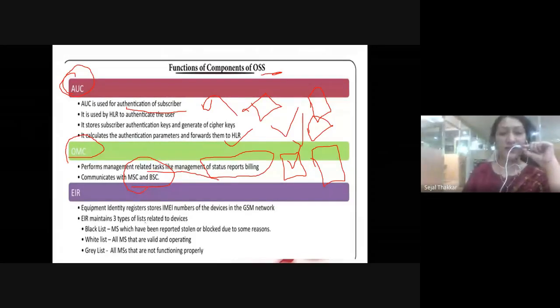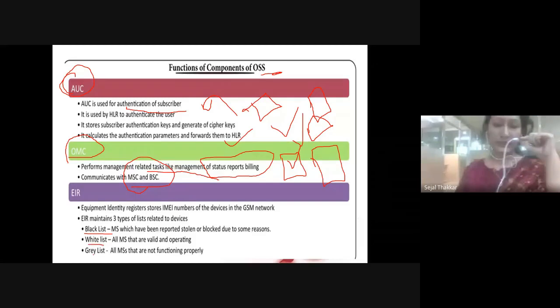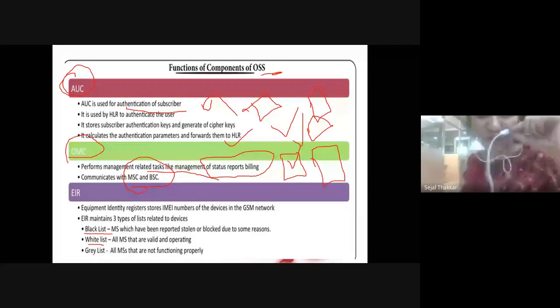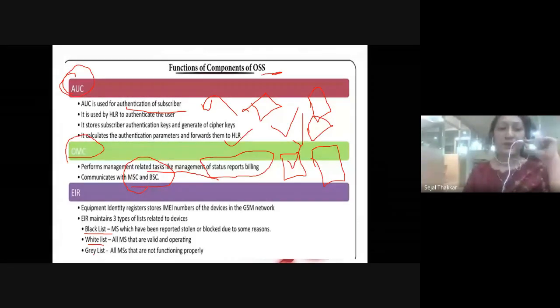Third one is the equipment identity register, which has three lists. The first one is the blacklist, the second one is the whitelist, and the third one is the gray list, right? The blacklist keeps the information of mobiles which are stolen or blocked due to some problem. If I have not paid my bill for a long time, then my mobile will be blocked, right?